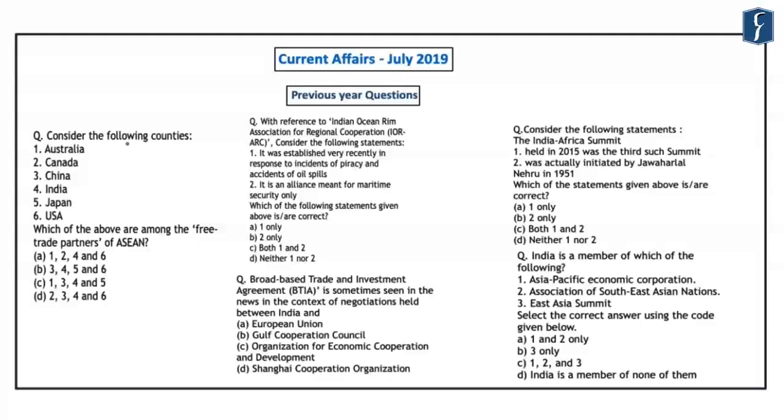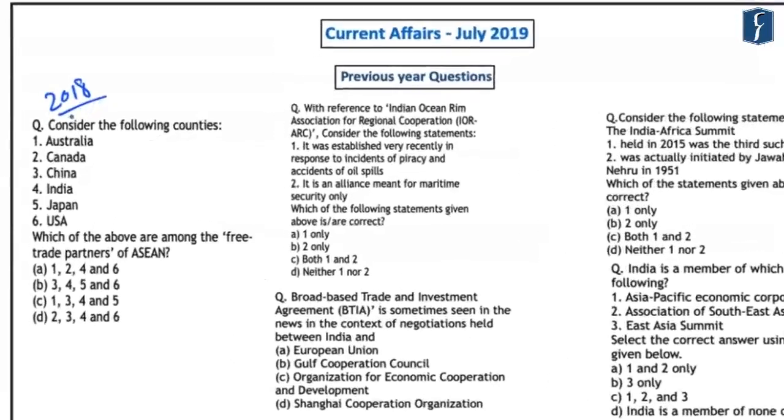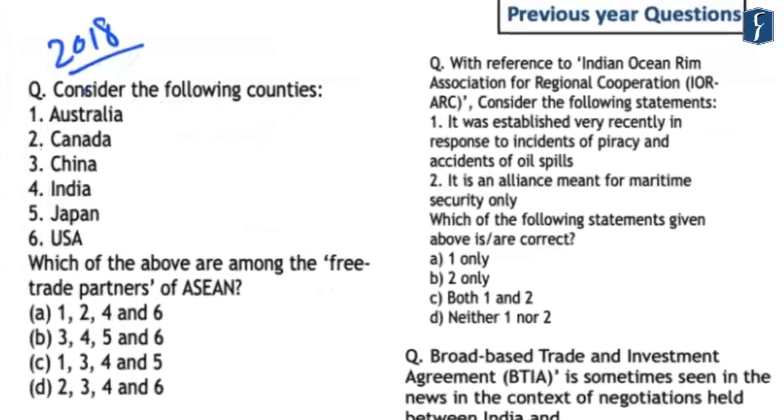Now, if you look at these questions, this first question was asked in the year 2018. And this question required us to identify which of these countries are the free trade partners of the ASEAN. Now, this was asked in the context of the 25th anniversary of collaboration that these free trade partners were celebrating with the ASEAN grouping. Also, these 6 free trade partners were negotiating the RCEP agreement with the ASEAN. And if you knew that USA and Canada are not part of ASEAN free trade partners, you could have easily eliminated the options A, B and D. So the correct answer was C here.